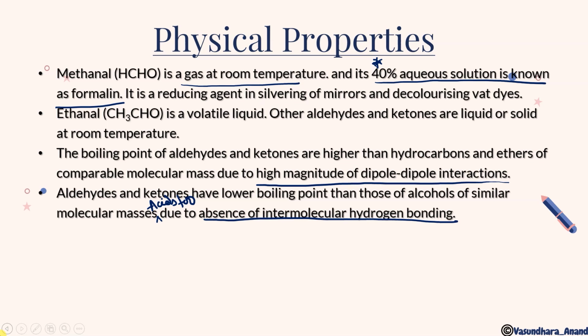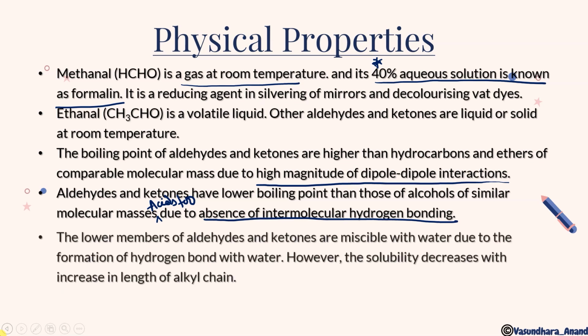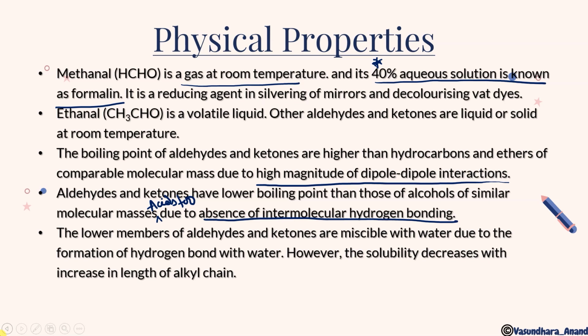So that's why, due to the absence of intermolecular hydrogen bonding, their boiling points are lower than acids and alcohols. Clear? The lower members of aldehydes and ketones are miscible with water, because the non-polar part is small, so that's why they are miscible with water. But as the number of carbons increases, the non-polar part increases, and hence their solubility decreases, because of the increase in carbon chain.